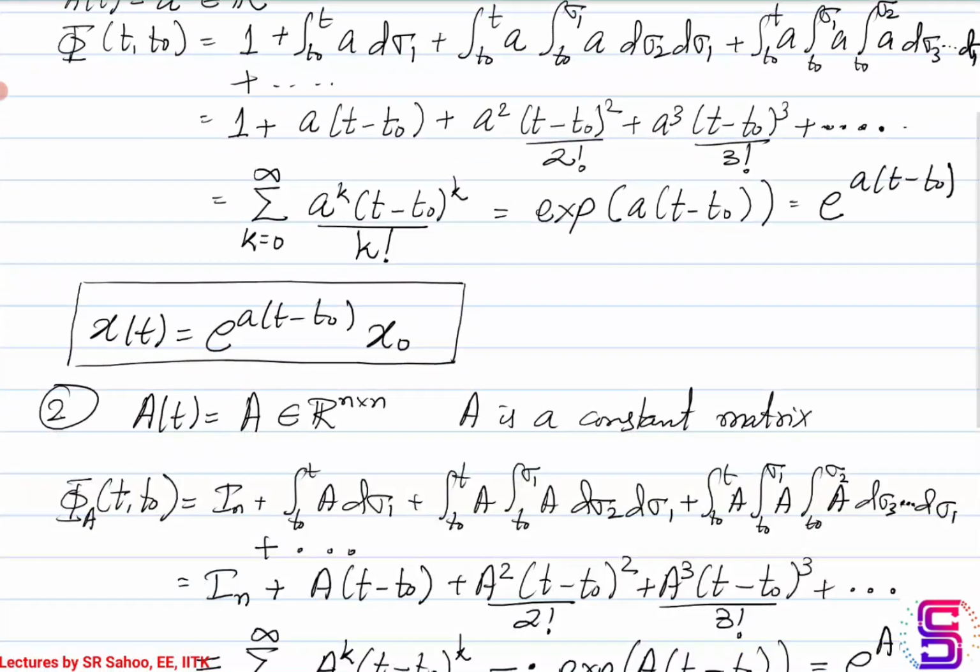So the state x of t at any given time t, given the initial state x0 at time t equal to t0, is given by this particular factor.